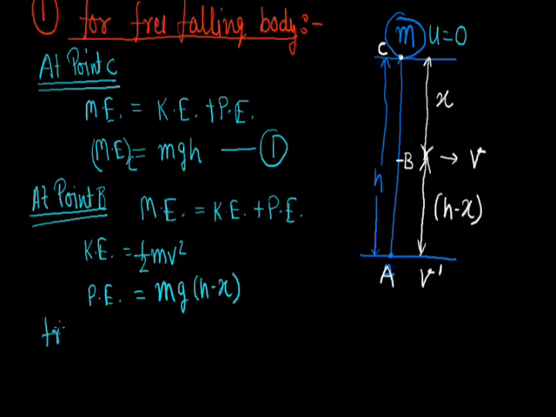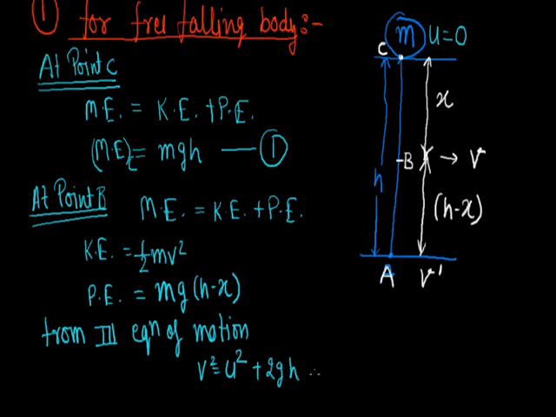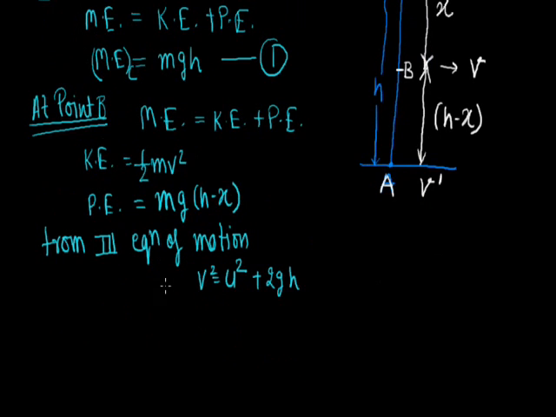Now, as we know from the third equation of motion, v square equals u square plus 2gh. Here the initial velocity u equals 0 and the vertical distance h is x, so we put these values in this equation.